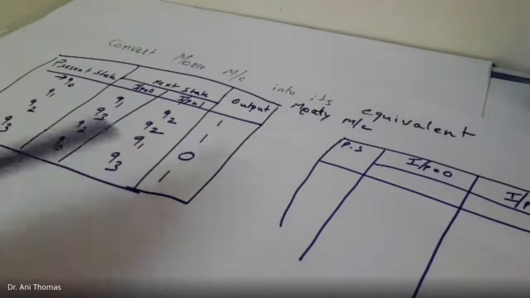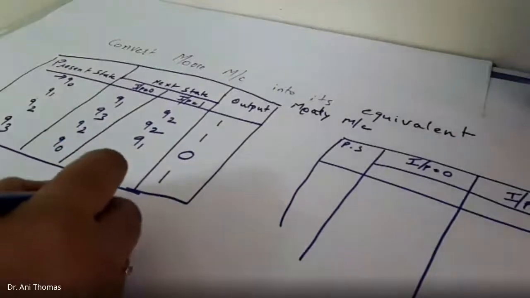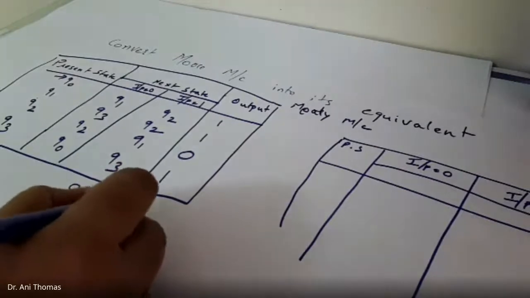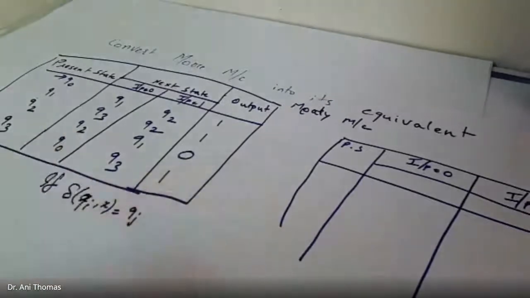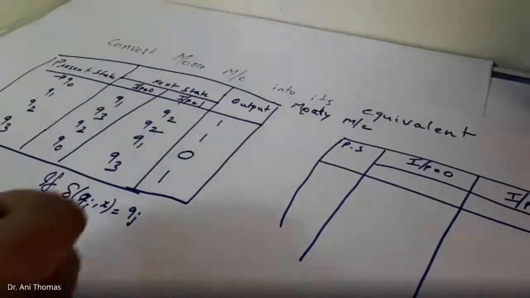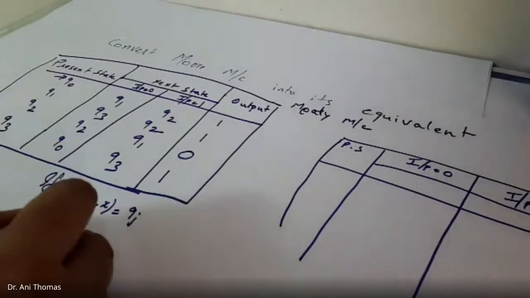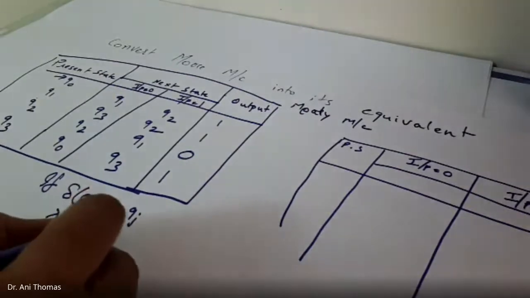So when we convert this Moore machine into an equivalent Mealy machine, for each transition there is a formula: del qi x is equal to qj. If del qi x is equal to qj, then the output of that transition will be lambda qj is equal to y.